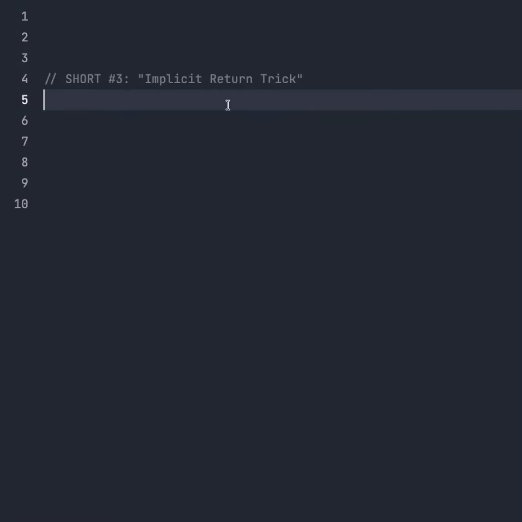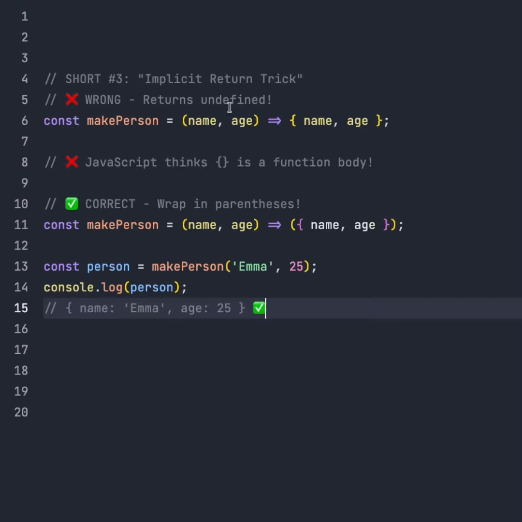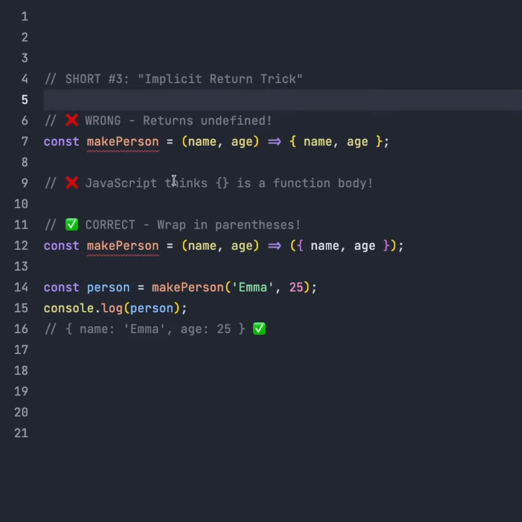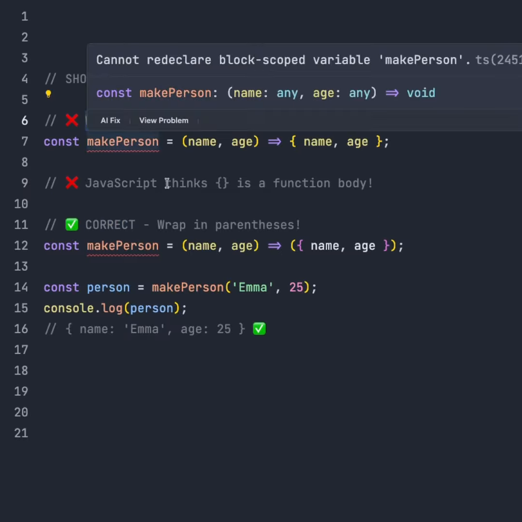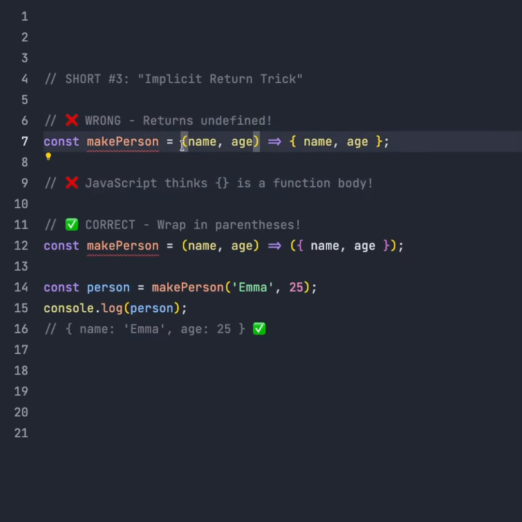Did you know arrow function can return object? Check this code. There are two examples. One is the wrong example, another is the right example. In this wrong example, it returns undefined. When we are using this with the return object this way, JavaScript treats it as a function body.